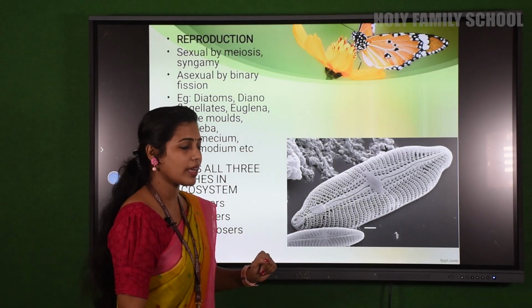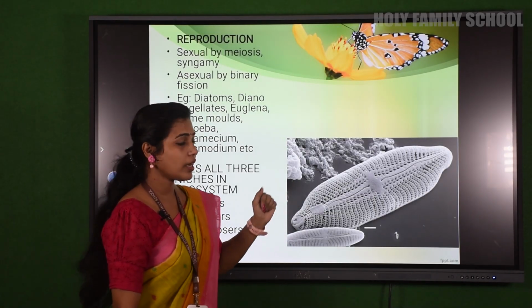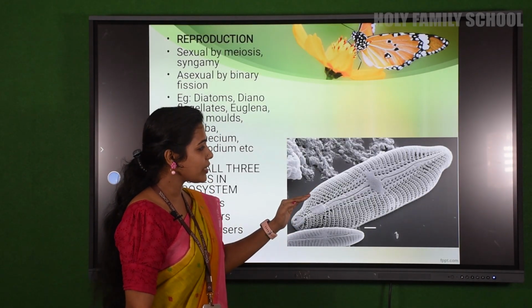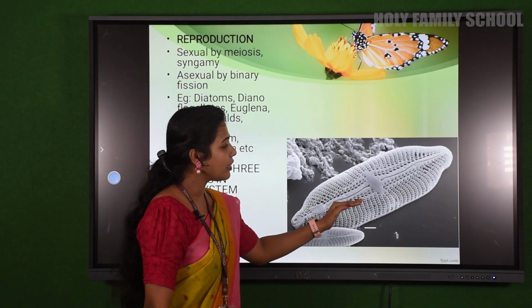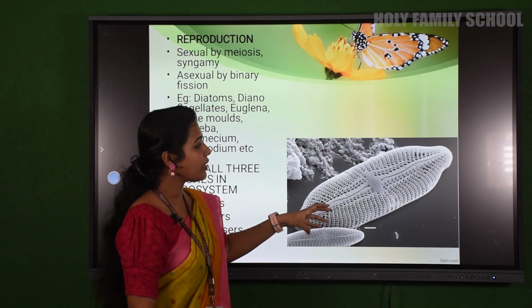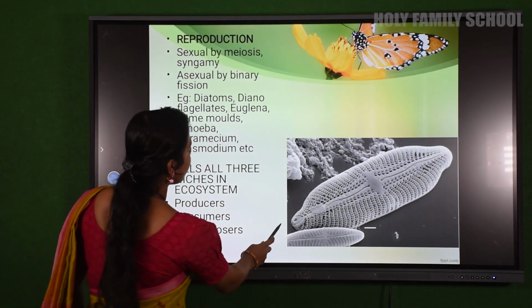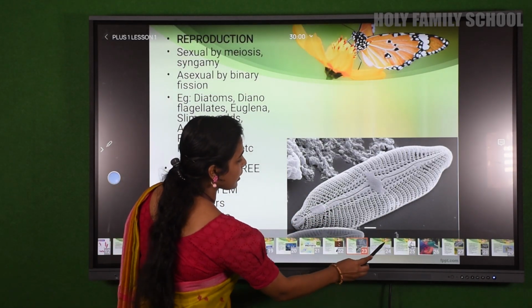We can use these diatoms. After so many years or so many days, they may die, isn't it? So at that time what happens is, the shells of these diatoms remain as such, and later they powder and form a product called diatomaceous earth. Let's come back, I will tell you in detail in the next slide.